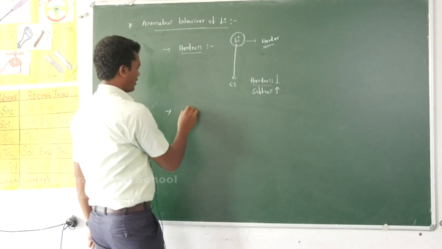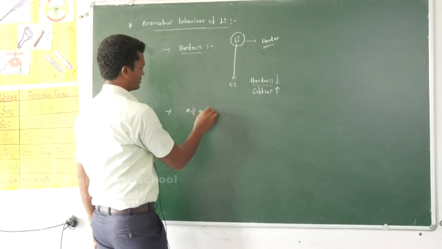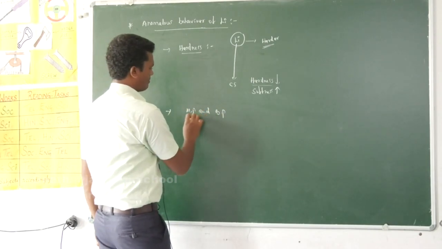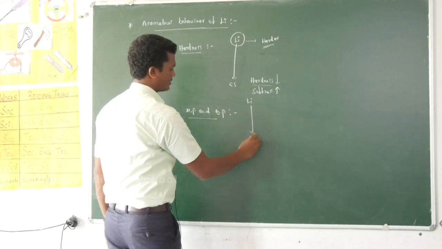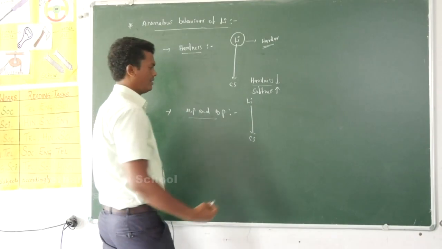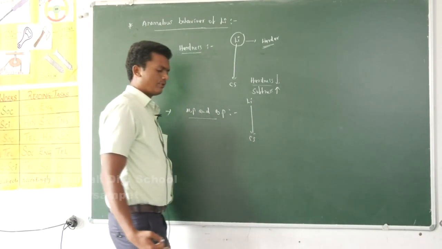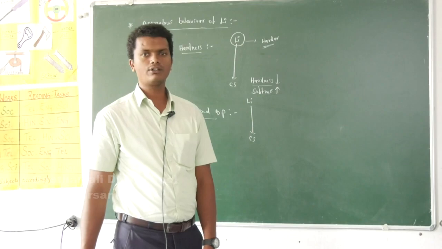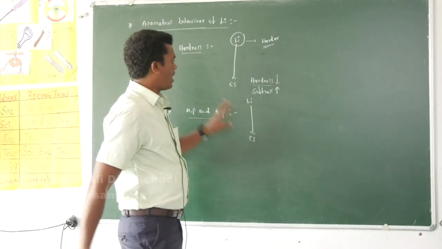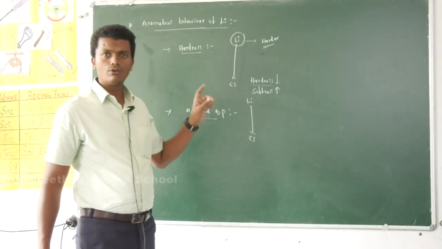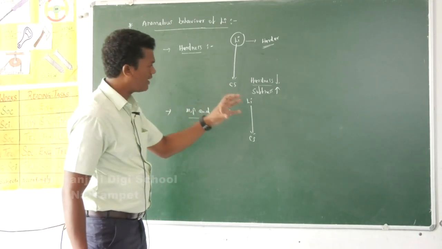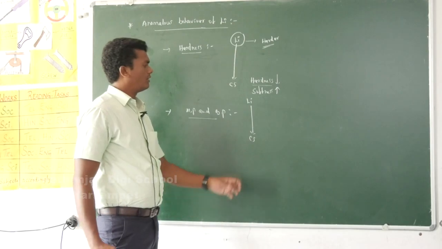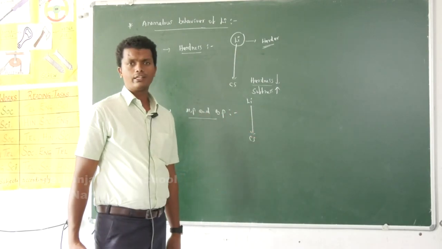Next, melting point and boiling point. Melting point and boiling point decrease on moving from top to bottom, from lithium to cesium. Melting and boiling points depend on the strength of the metallic bond. Alkali metals have only one unpaired electron in their last shell, so only one valency electron takes part in metallic bond formation.